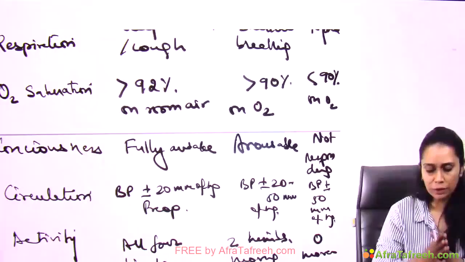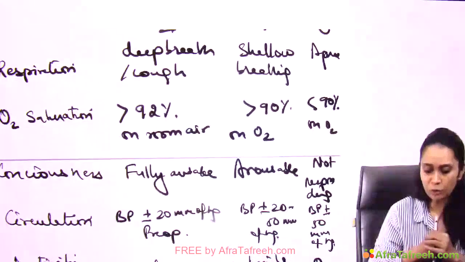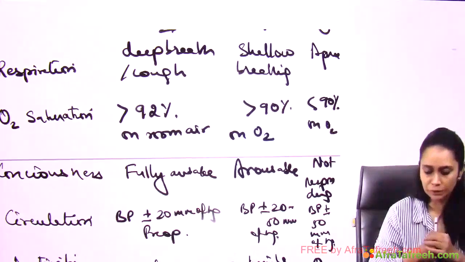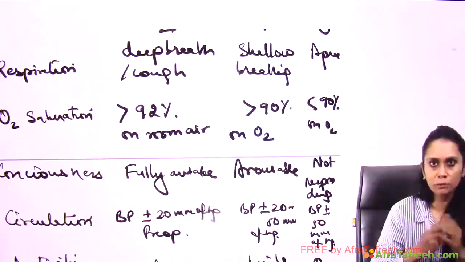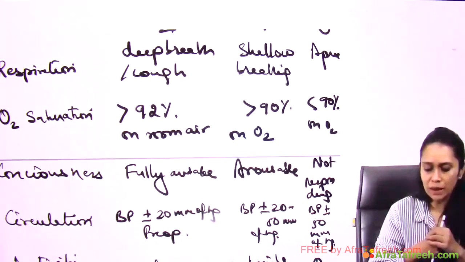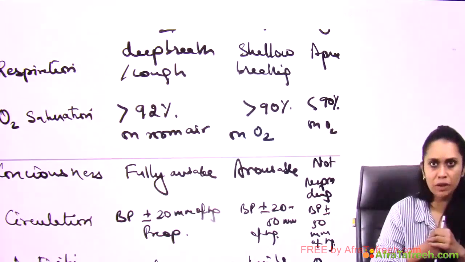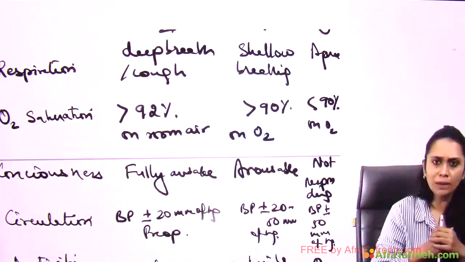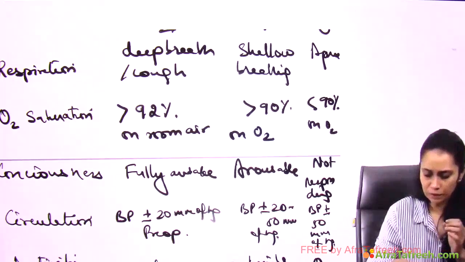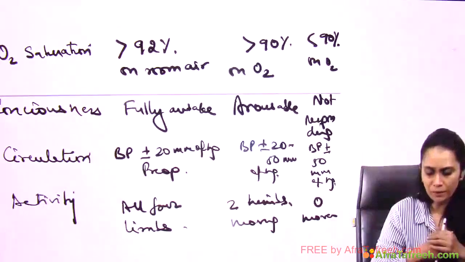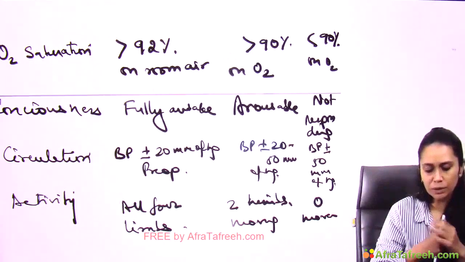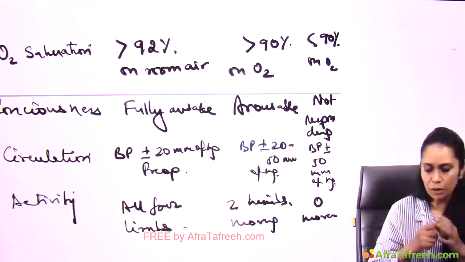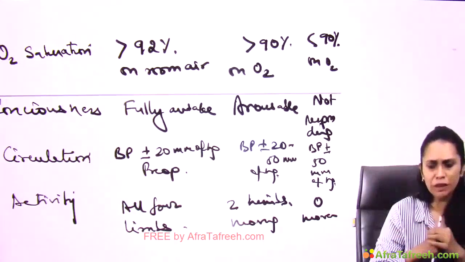Patient can cough, it's 2. Patient has shallow breathing, 1. No breathing, 0. Saturation more than 92% on room air, 2. More than 90% on oxygen supplementation, then 1. And less than 90% on oxygen supplementation also, then 0. Fully awake, then 2. Arousable, then 1. And not responding, 0. Then circulation: blood pressure within plus or minus 20 mm of Hg of pre-op, then it is 2. Blood pressure between plus or minus 20 to 50 mm of Hg, then it is 1.